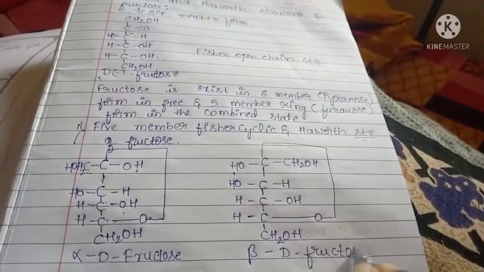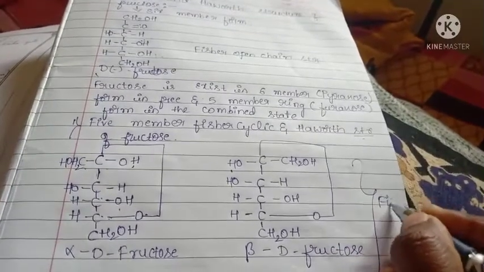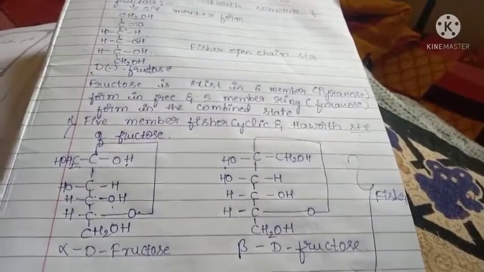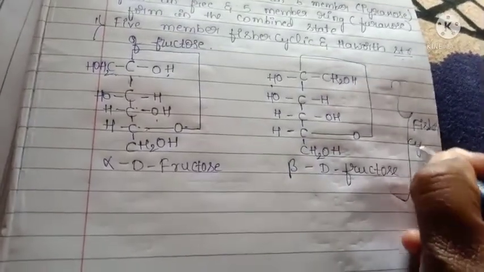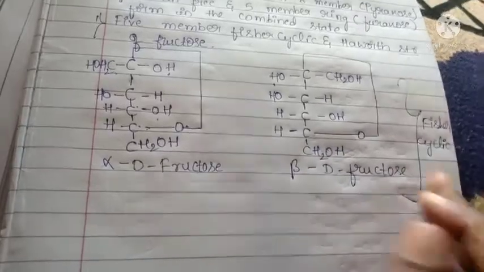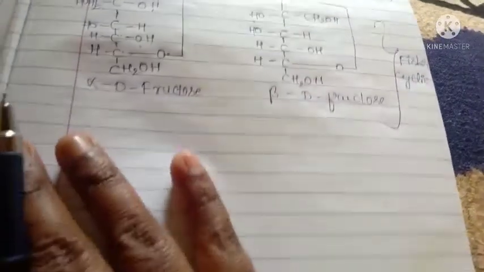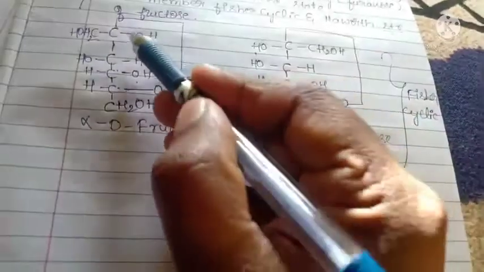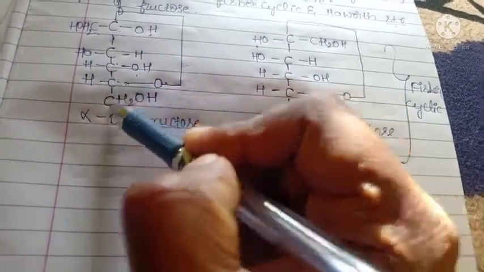Okay, this will be the Fischer cyclic form. Okay, this is the Fischer cyclic form. Cyclic form means glycosidic linkages are formed. Okay, next is the Haworth structure. This is how many membered ring? 1 2 3 4 5 membered ring.